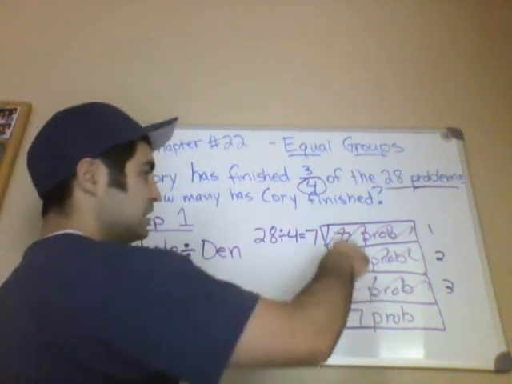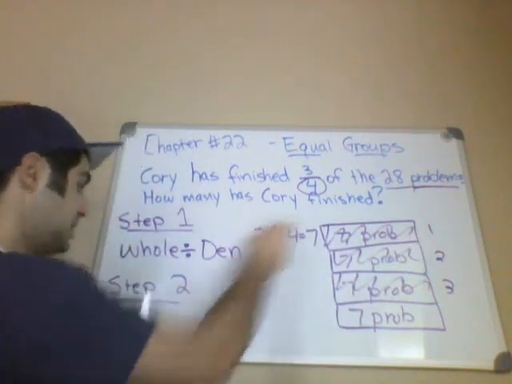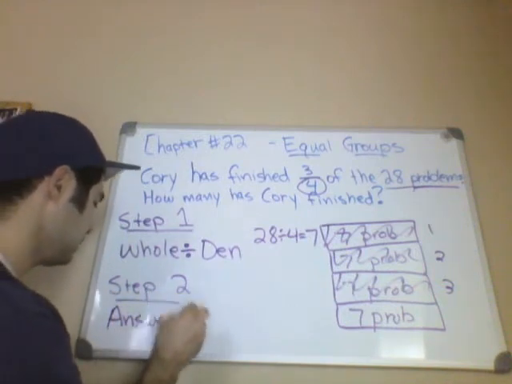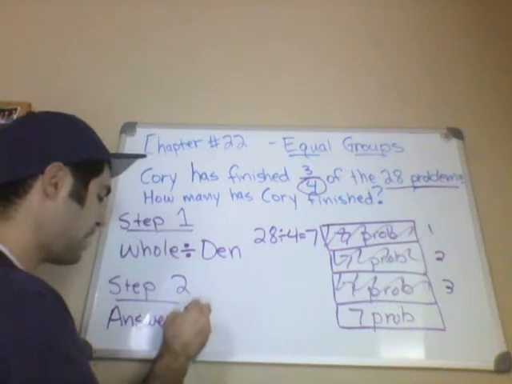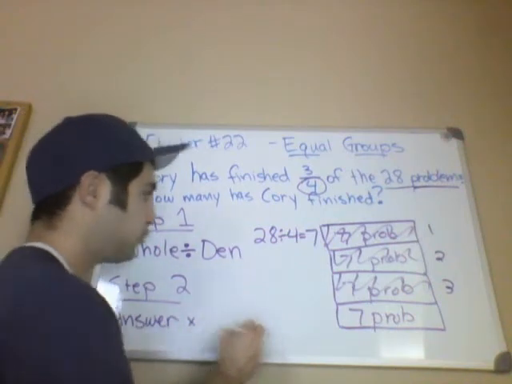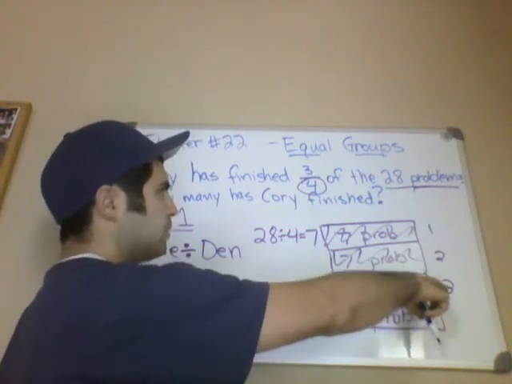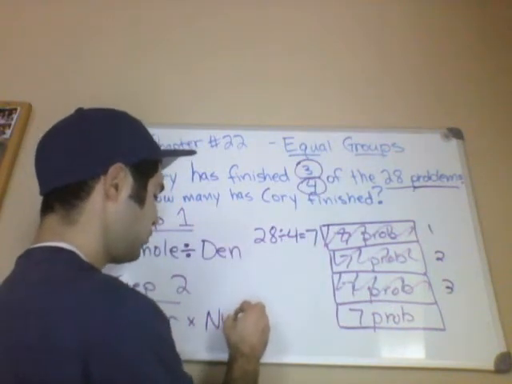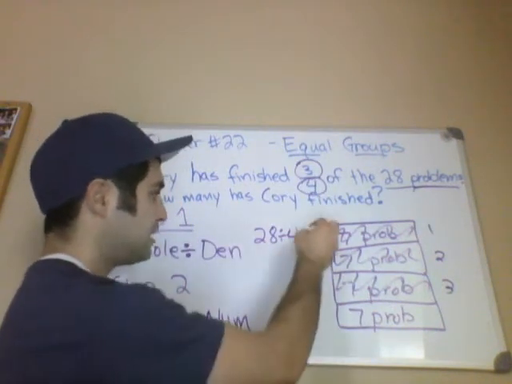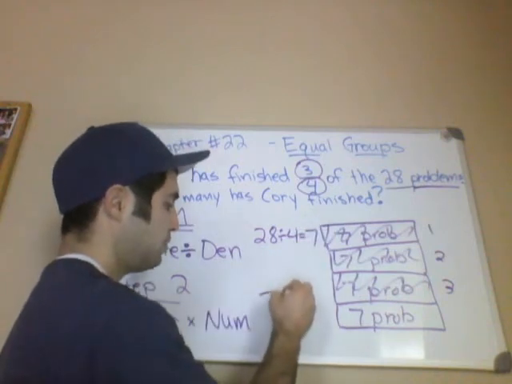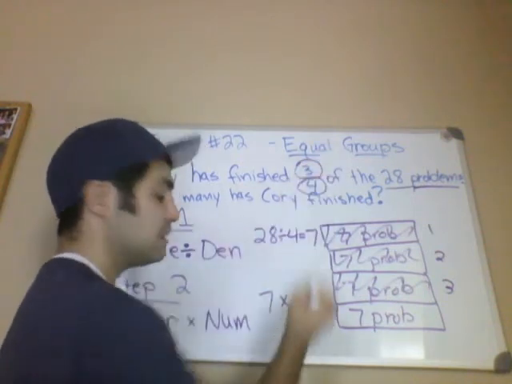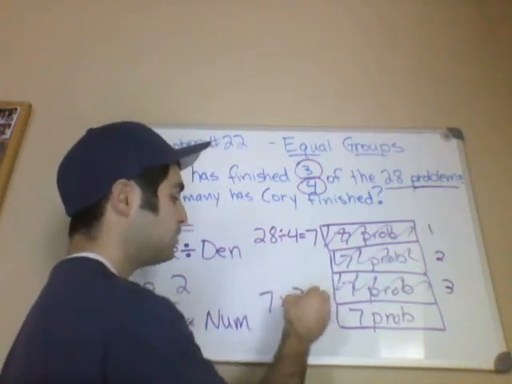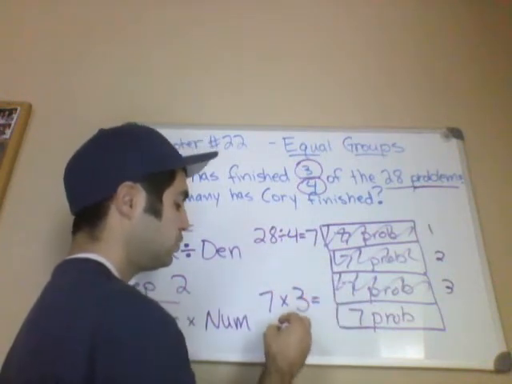So we're taking 7, which is the answer, and we're going to multiply that by 3. So where do we get the 3? Well, that's the numerator. So we're going to put NUM for numerator. So take the answer, which is 7, multiply that by the numerator, which in this case could be something different in a different problem. In this case, it's 3, so that's going to be 21.